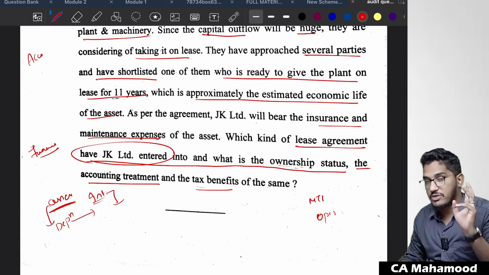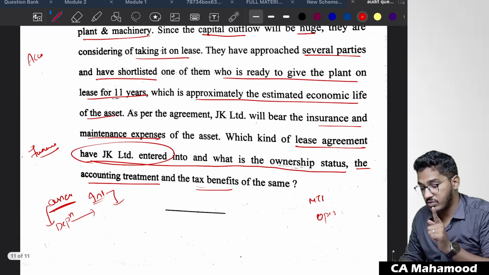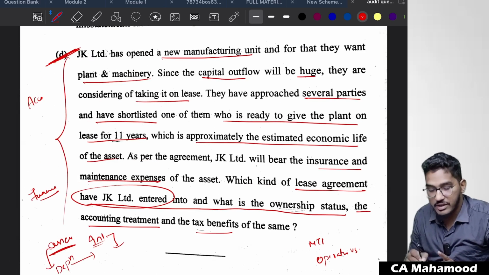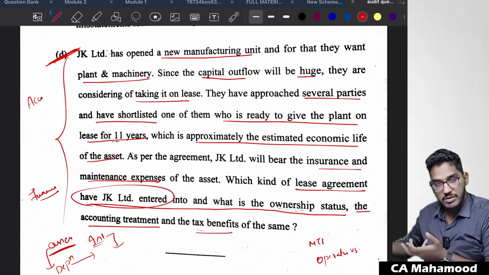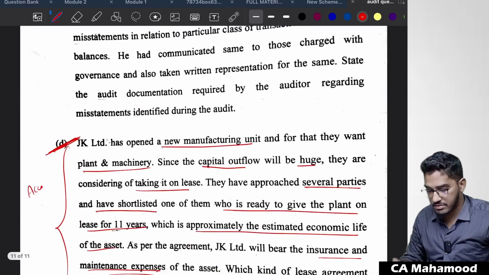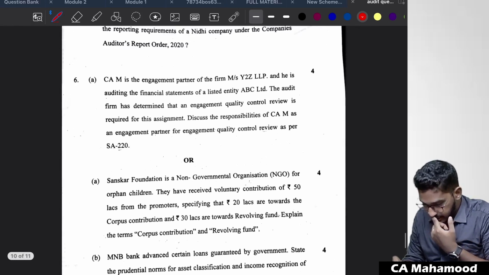But somewhere in the last 2-3 days, in whatever videos I have uploaded, this question is there. In one question they have asked what are the differences between operating lease versus finance lease. Don't you think this question is more or less related to that concept only? From the RTP I can say this question is from the RTP or MTP. 3 marks. Next one.